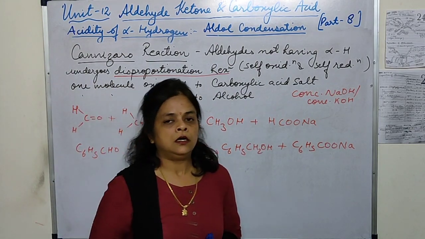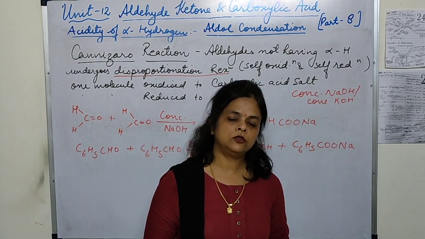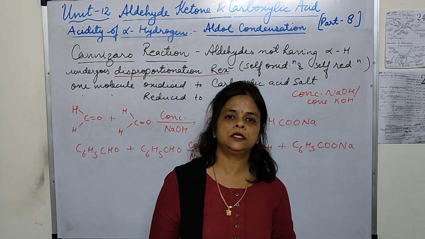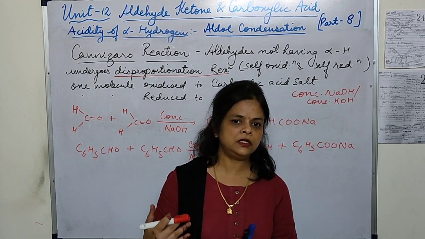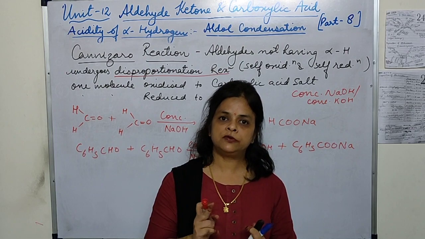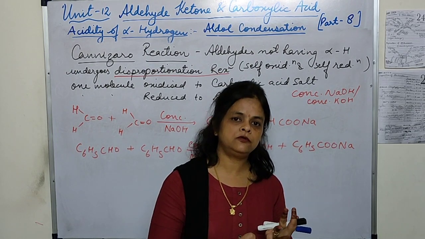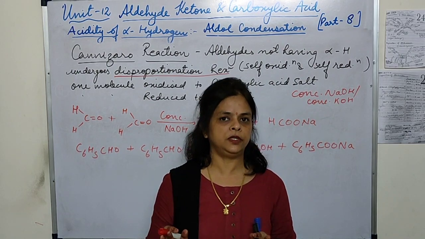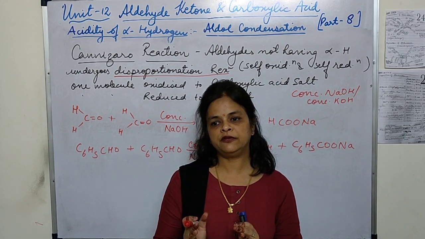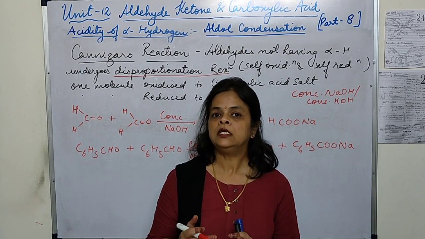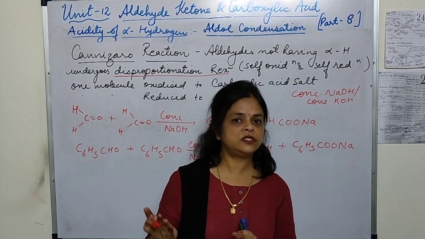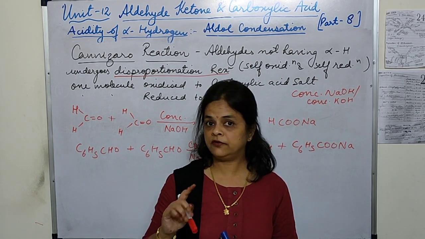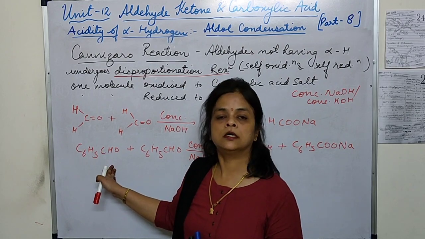Students, in the back exercise we are having many questions which are based on these Cannizzaro and aldol condensation reactions. One question is there, they have given different compounds and asked which one of them will undergo aldol condensation, which one of them will undergo Cannizzaro and which will not undergo any of them. So for aldol you have to identify whether it is having alpha hydrogen or not. Second, for Cannizzaro you have to see if it is not having alpha hydrogen, then it will give, and if it is a ketone then it will not give this Cannizzaro reaction.